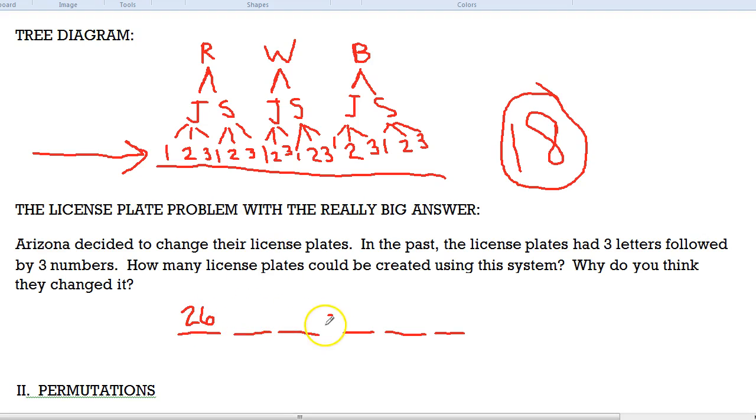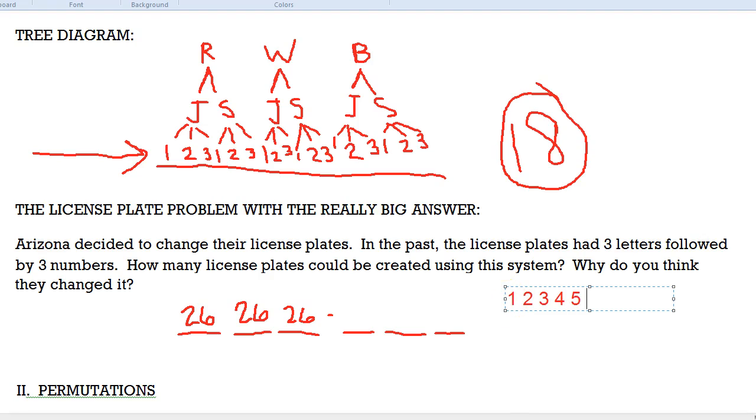Now, are you allowed to repeat letters? Can you have 2 of the same letter next to each other on a license plate? Of course you can. I've seen that plenty of times. So there are 26 choices for the second one and 26 for the third one. Now, when you're deciding what digit is going to go next, how many different choices do you have for the first digit? Well, it could be 1 or 2 or 3 or 4 or 5 or 6 or 7 or 8 or 9, or it could be a 0. That's the one that people usually forget about, is that it could be a 0.